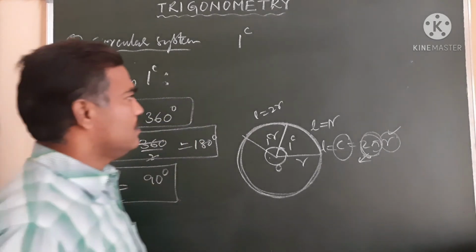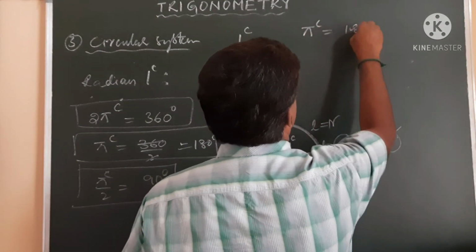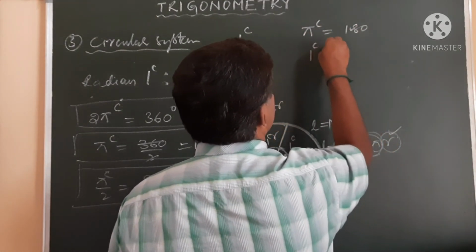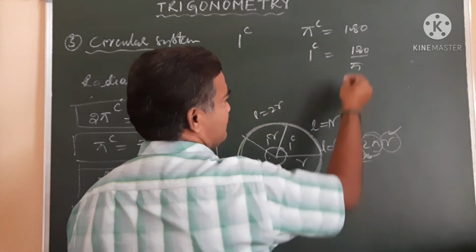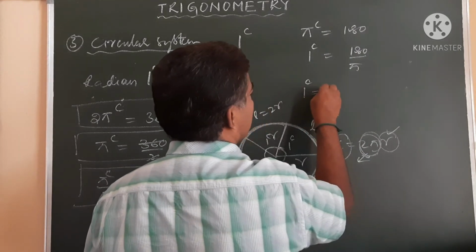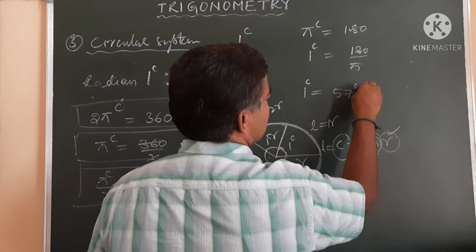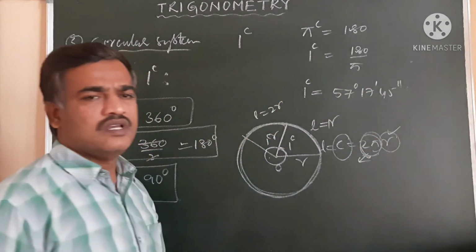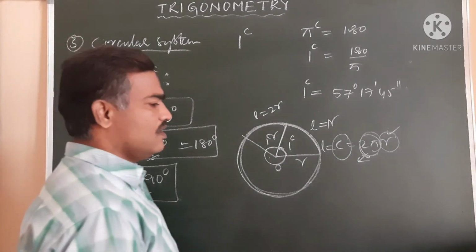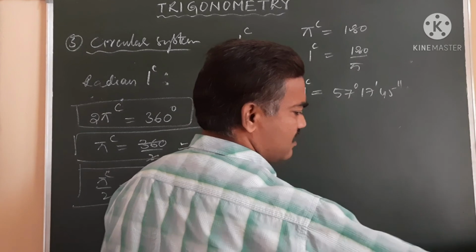Now we know pi radians is equal to 180 degrees. So 1 radian is equal to 180 by pi. If we simplify this, the value of 1 radian in degrees is approximately 57 degrees 17 minutes 45 seconds.